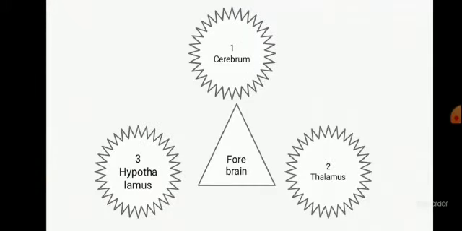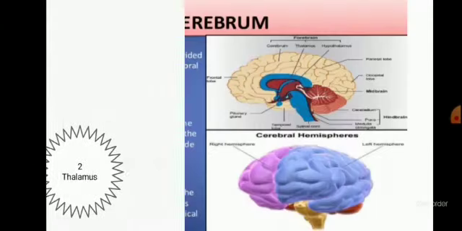Here you can see forebrain. Forebrain is divided into the cerebrum, thalamus and hypothalamus. The three main divisions of the forebrain: cerebrum, thalamus, hypothalamus. I repeat, brain is divided into three parts, forebrain, midbrain and hindbrain. And forebrain, the first part of the brain, has three parts, cerebrum, thalamus and hypothalamus.